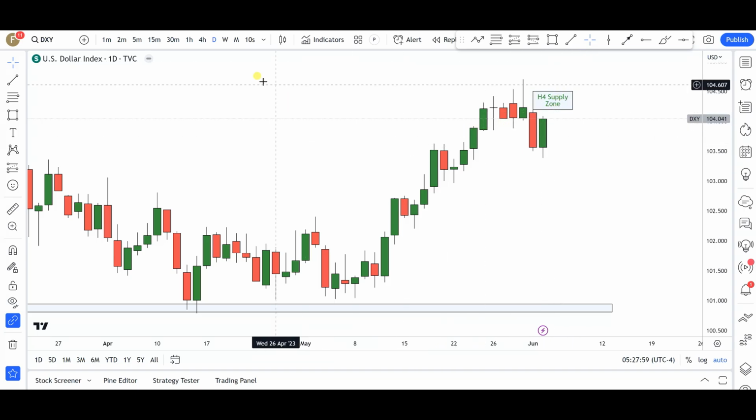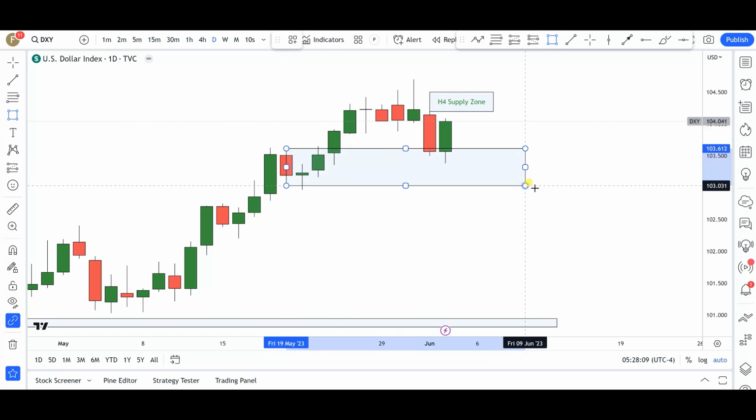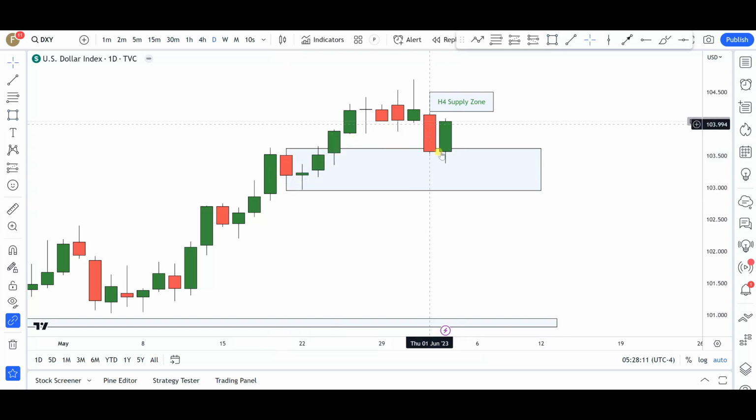Okay, now taking a look at the daily time frame, you notice that we did get this pin bar and then a sellout on Thursday, and that sellout was just enough to push price into this particular demand zone that we have in this area. And you notice that on Friday with the positive dollar news, non-farm payroll, the bulls came into these markets and are now pushing them to the upside.